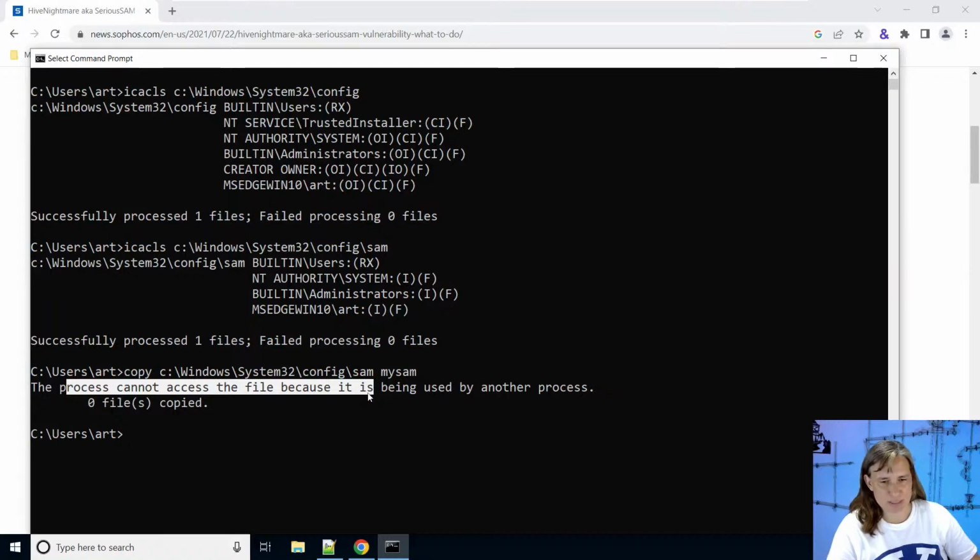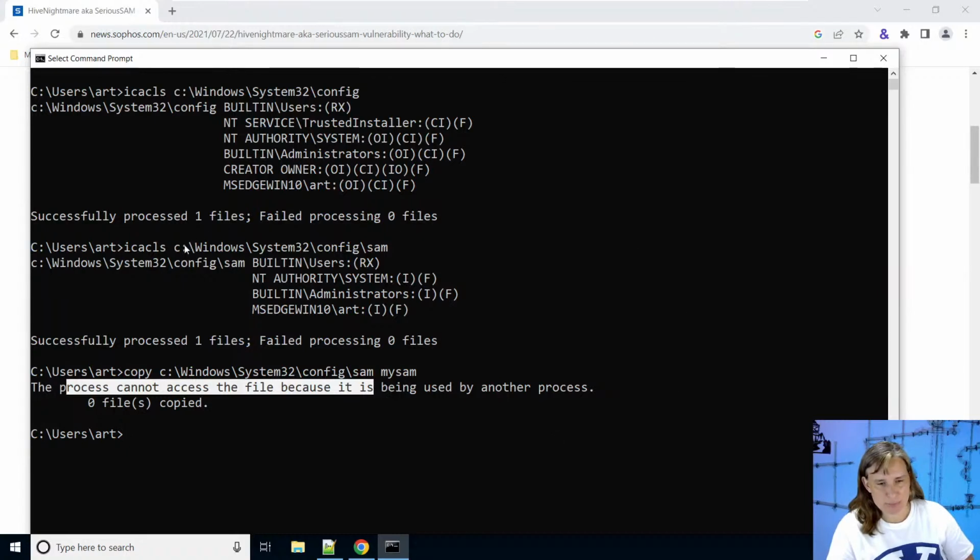So at first glance, it seems like, yeah, there are some problems with the access control list, but non-admin users still can't copy it off because it's being used by another process. If you are admin, there are some tools that are capable of making a copy of these registry hives while they're in use, such as reg.exe, but that won't work as a non-admin user.